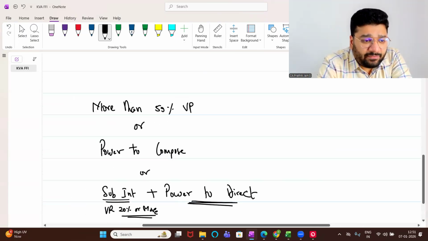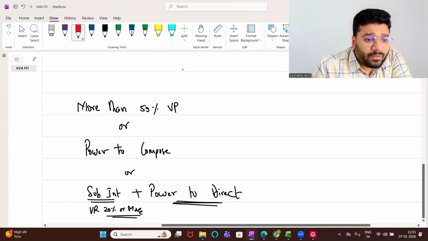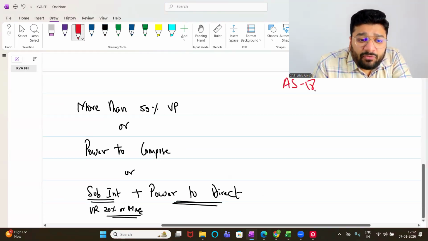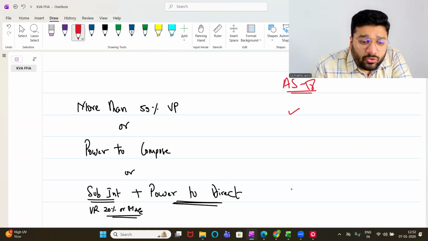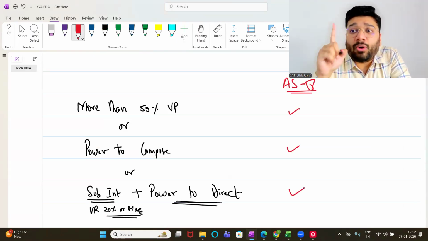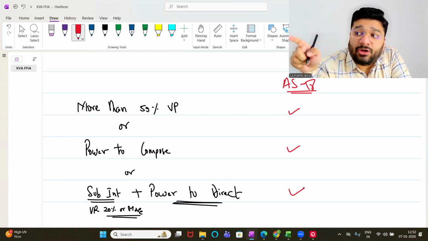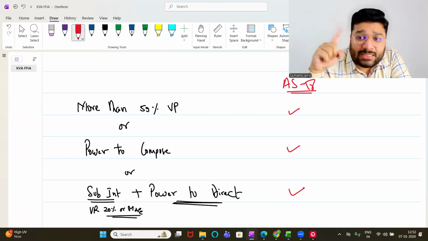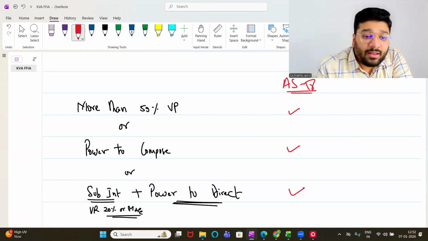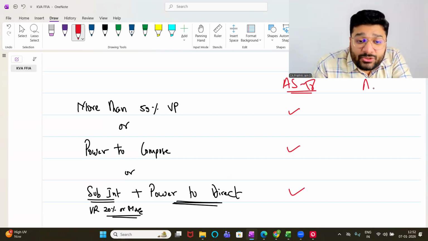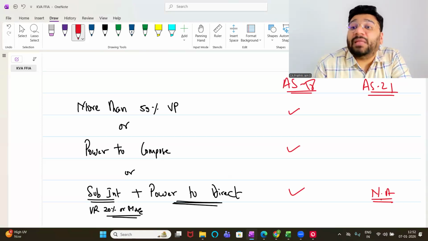Now, listen. Very important. For the applicability of AS 18, out of these three, if any one is applicable, you are having a control. If you're having a control, means you're a related party. And as per AS 18, you have to give disclosures. But when you check the applicability for AS 21, the last condition is not applicable. Last condition is not applicable. Only the first two conditions are applicable.